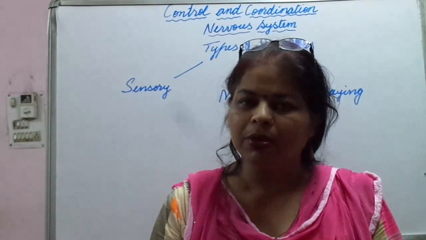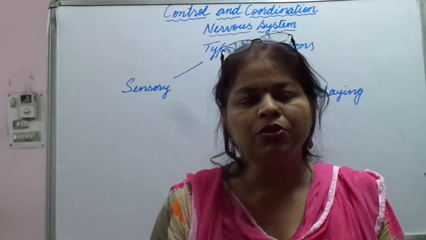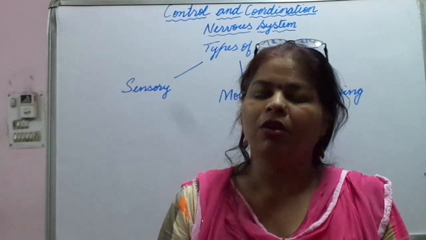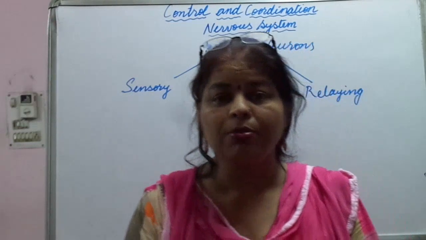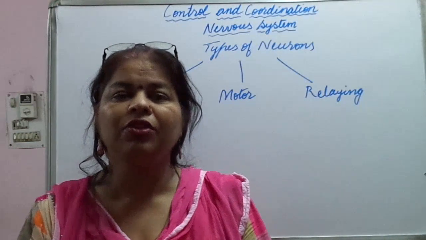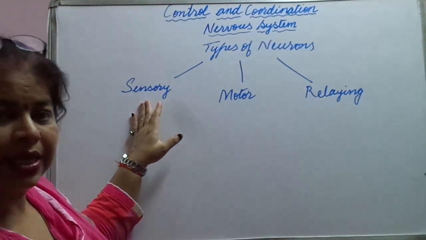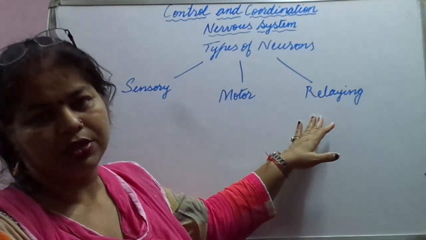I hope you remember you have learnt about them in your previous classes. Types of neurons. How many types of neurons are there? We have learnt already in class 8 about the nervous system, if you remember. Neurons are of three types. And what are the three types? Let us see. They are sensory neurons, motor neurons, and relaying neurons.